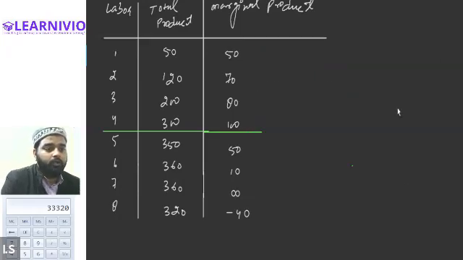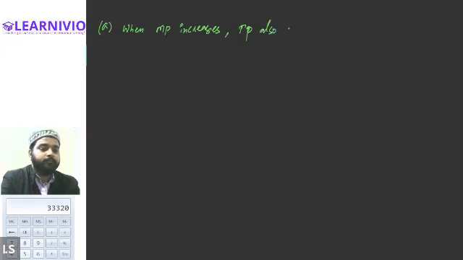The first relationship between the TP and the MP, I want you to write it down: when marginal product increases, total product also increases.